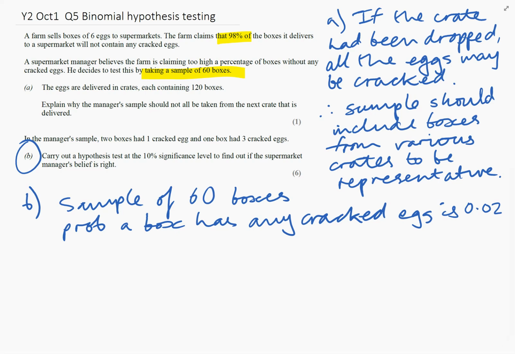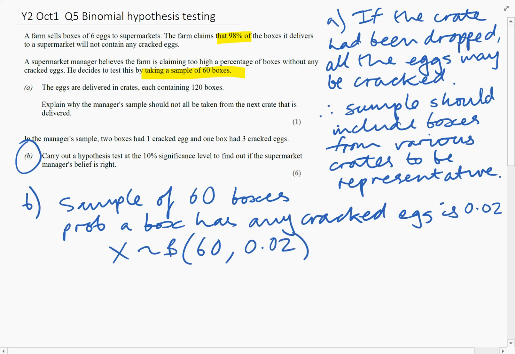Now before we move on, this is a binomial distribution. The sample size is 60, and the probability of a box with any cracked eggs is 0.02.